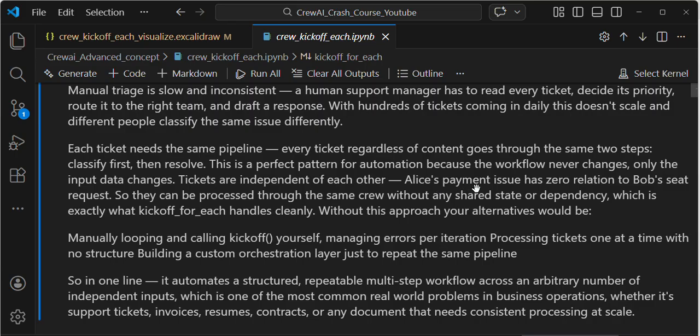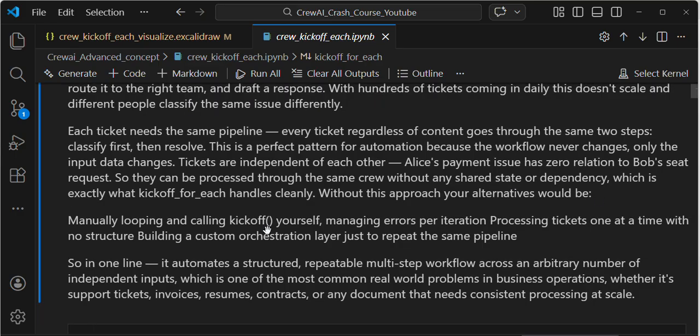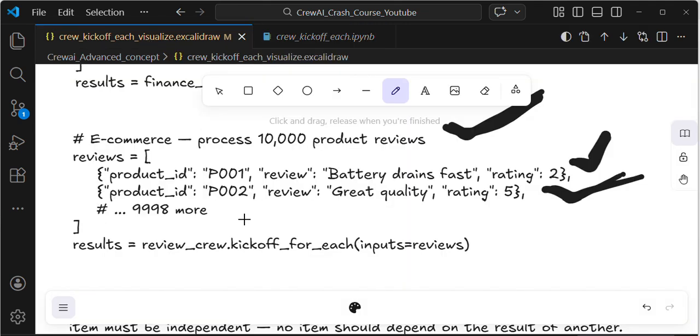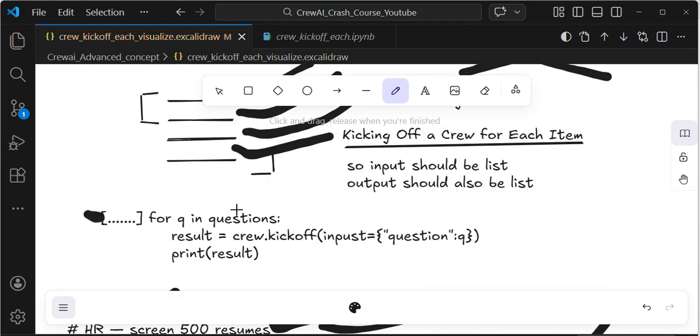They are giving some examples here: Alice's payment issue, Bob's seat request. Similarly, different customers have different issues, so we need to process them at a time. They can be processed through the same queue without any shared state or dependency, which is exactly what kickoff_for_each handles cleanly. Now manual looping: again the same thing. If there is no kickoff_for_each in CrewAI, we manually create the for loop.